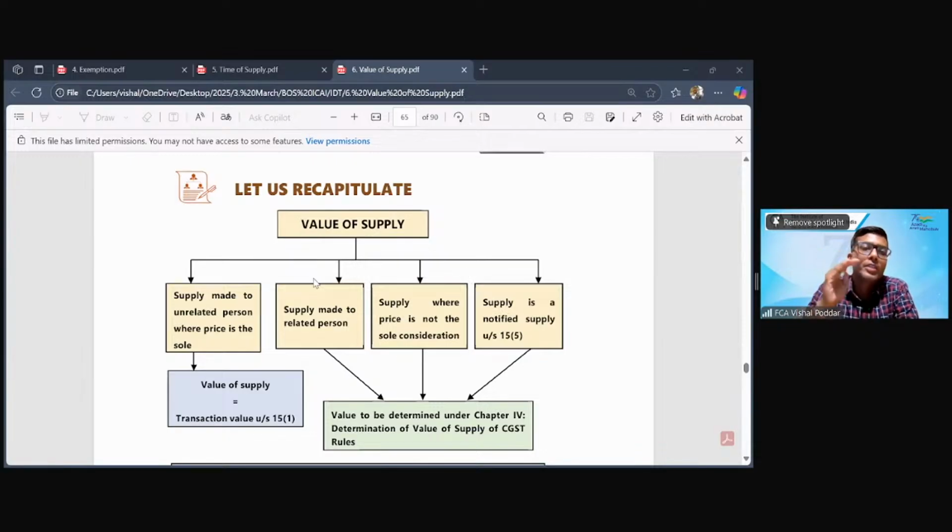The answer comes in the valuation chapter, but firstly answering Jyoti directly, the law says section 15, which is the valuation section, says value may be in monetary form or non-monetary form. If it is in non-monetary form, then you find out the equivalent value of that non-monetary form, and that is added to make up your total value.